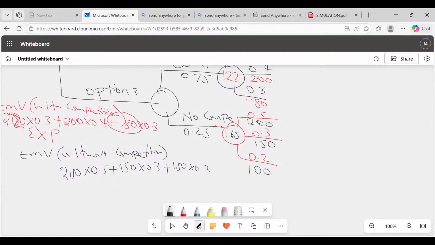165, like that. Thank you so much. Option number 3, I'm not done with you. Why? Because when I move backwards, remember we are using what we call the rolling back technique. When I move backwards, I still see probabilities, isn't it? So come and give me this EMV that I'll call X. So EMV at X.